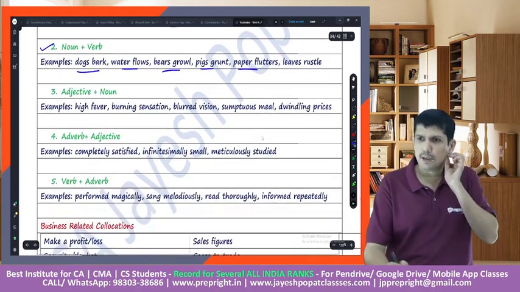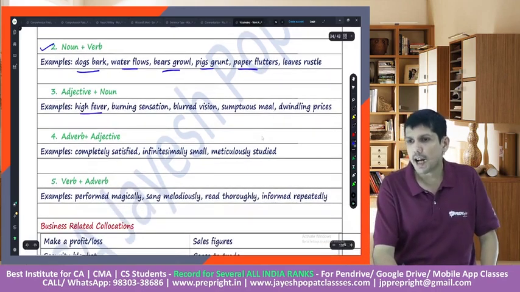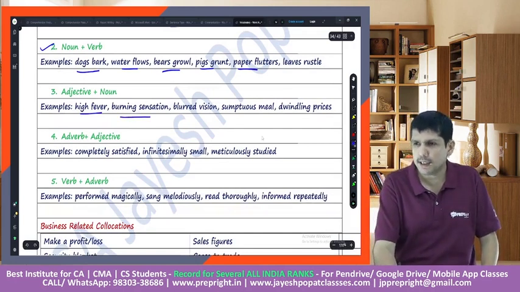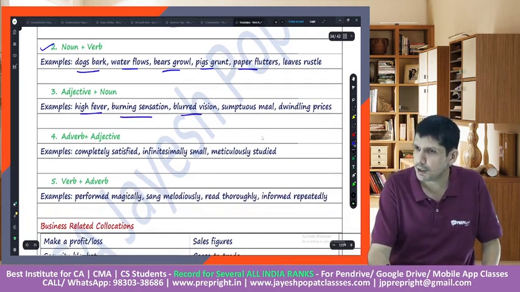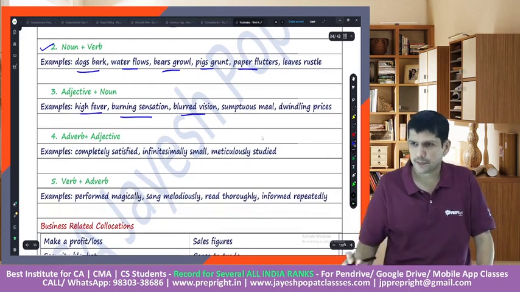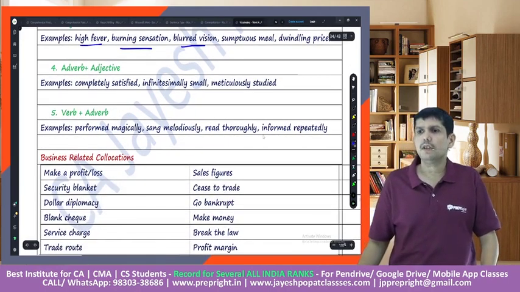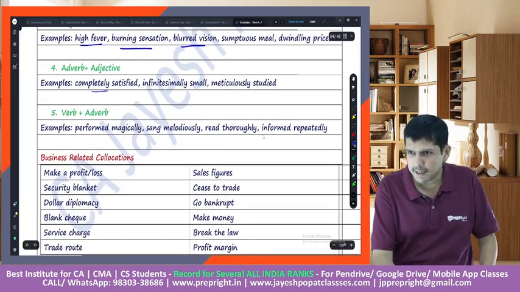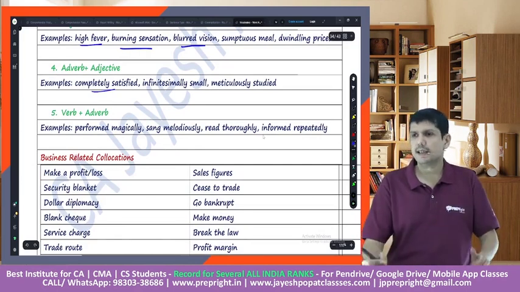Then adjective plus noun. He has a high fever. It gives a burning sensation. His vision is blurred. So blurred vision. Then adverb plus adjective. Completely satisfied. Completely dissatisfied.